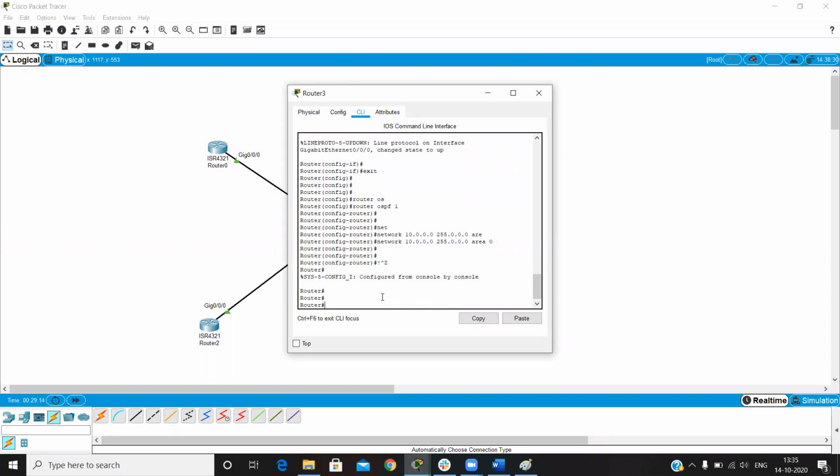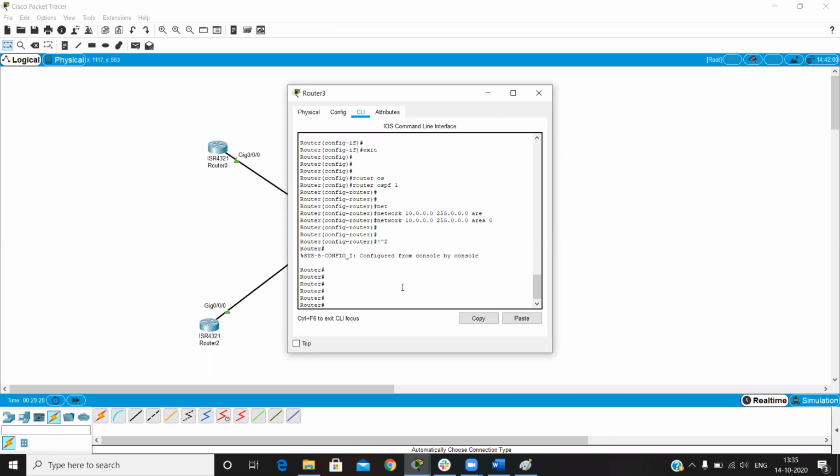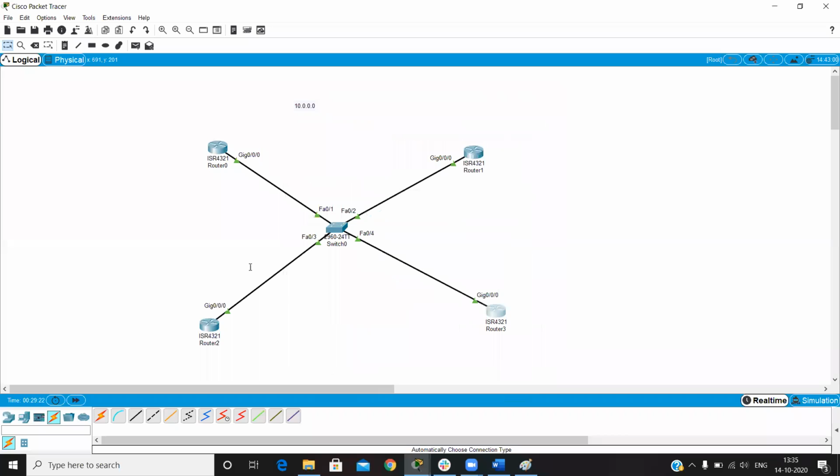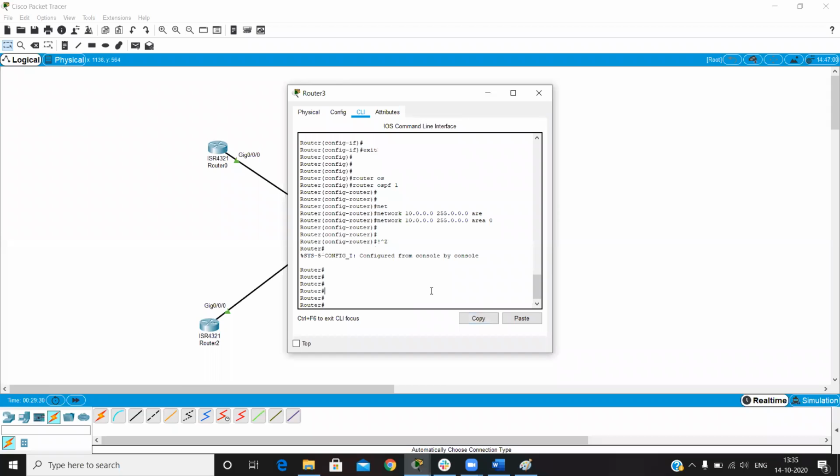Okay, now let's see which one becomes our DR and BDR, because in this topology we have one router as a DR and one becomes BDR and the other two routers become DR other. Show IP OSPF database.